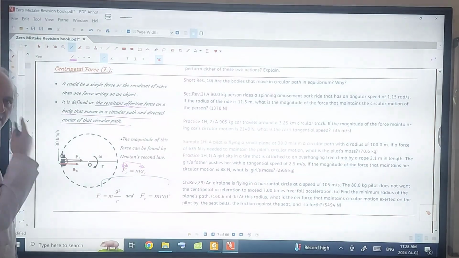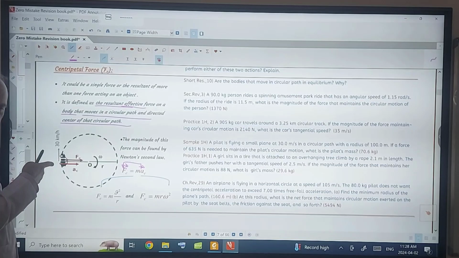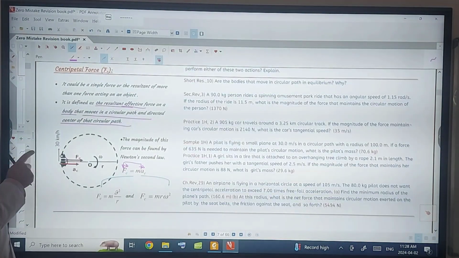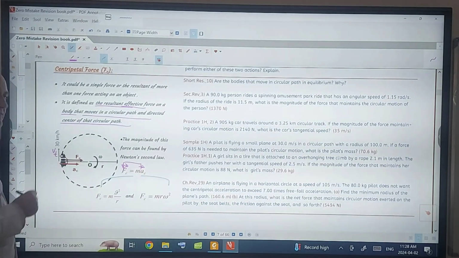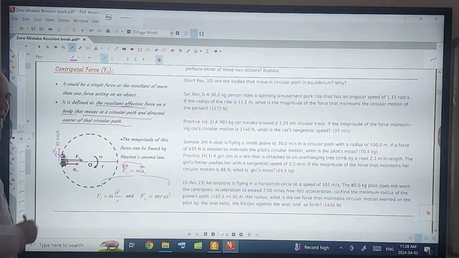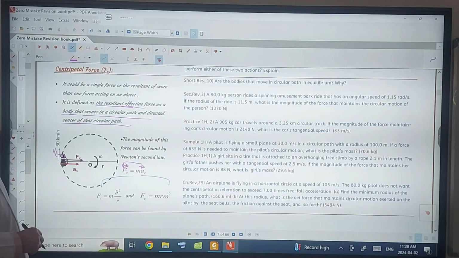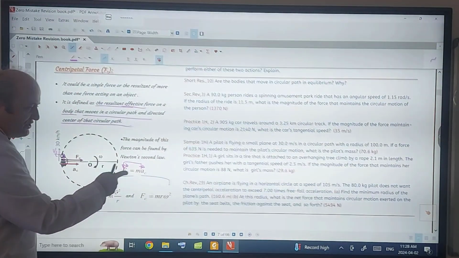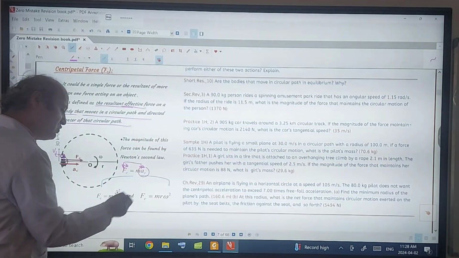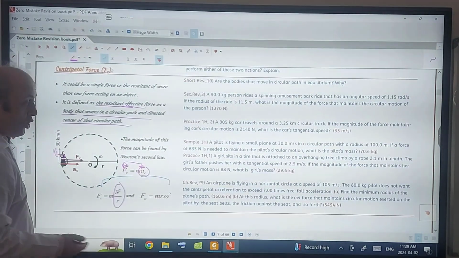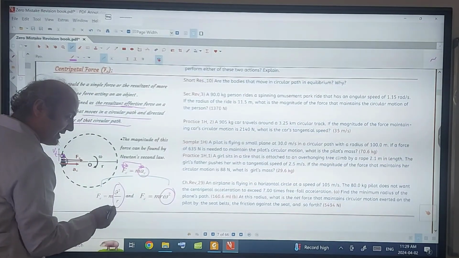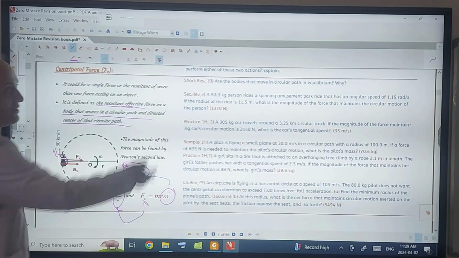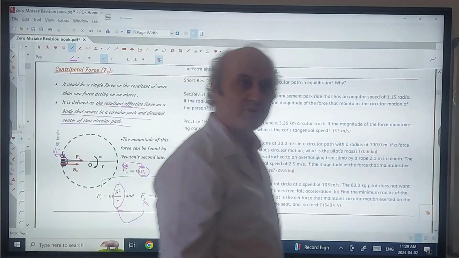Ac and Fc. What is the angle between them? 0. Yes. What is the angle between Vt and Fc? 90. Vt and Ac? 90. Yes. Magnitude of this force can be found by Newton's second law, Fc is equal to m times Ac. Instead of Ac, I can insert Vt squared over R. Or I can write R omega squared instead of Ac. I can write two alternative forms of centripetal acceleration. And these are the questions about it.